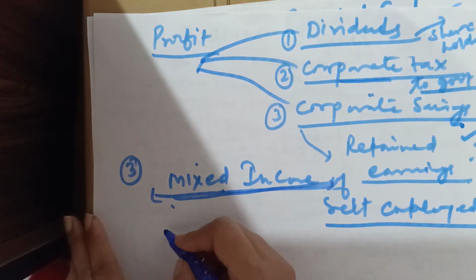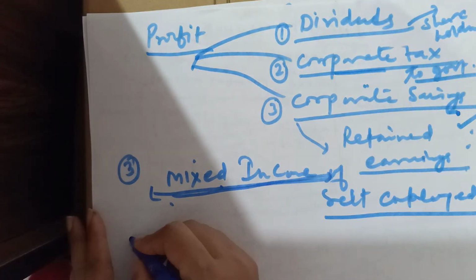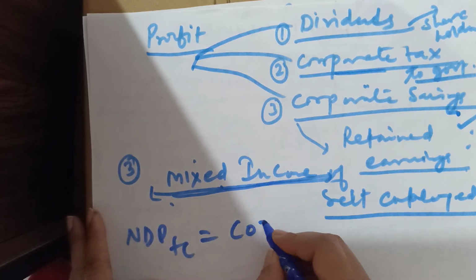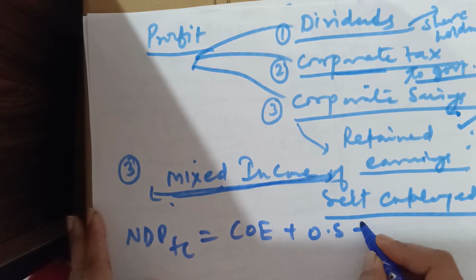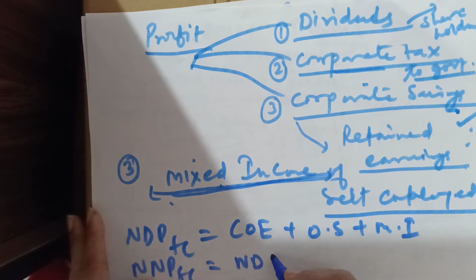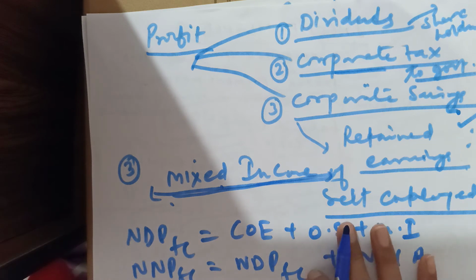Okay, so we have studied all the parts. Then NDPFC we have calculated as COE plus OS plus mixed income. For NNPFC, you will calculate national income: NDPFC plus NFIA. National income how will it be calculated? Domestic income plus NFIA, net factor income from abroad, will be added.